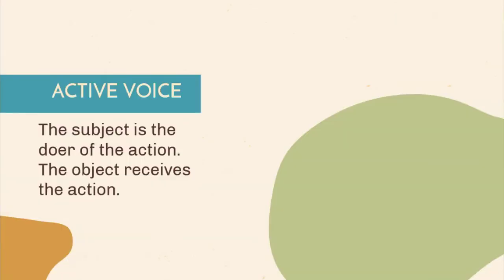So let us start with the active voice. The active voice is the structure that we use most of the time. The subject is the doer of the action, and the object receives the action. Sentences in the active voice have a strong, direct, and clear tone. Here are some short but straightforward examples of active voice.